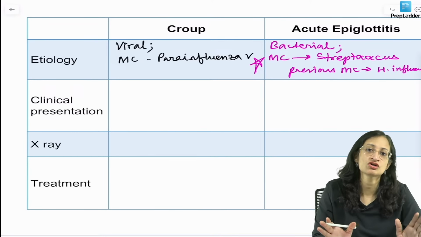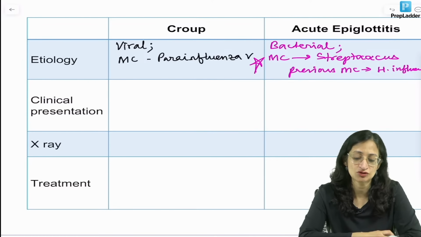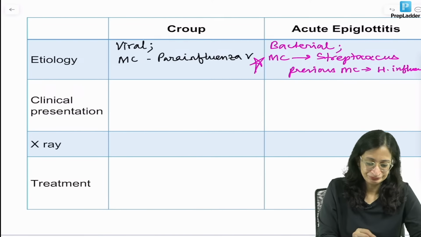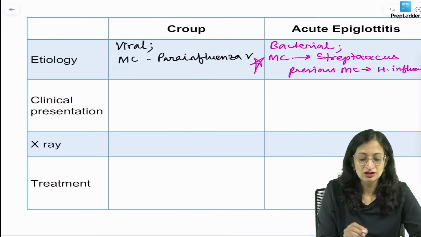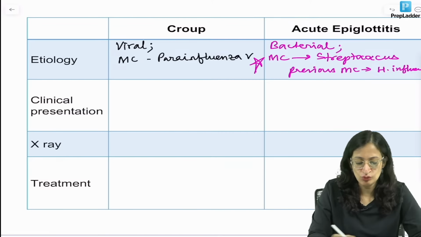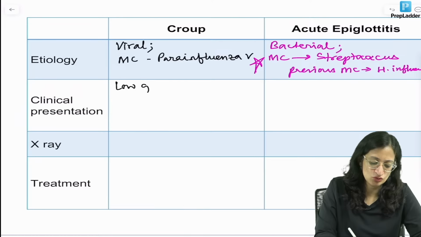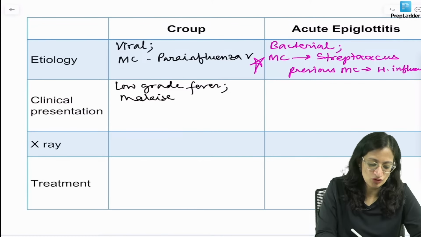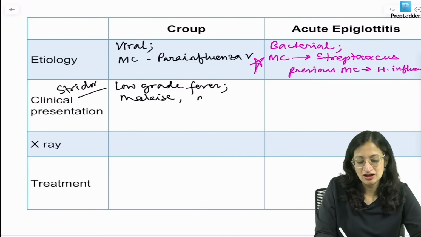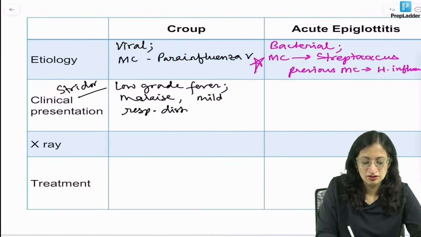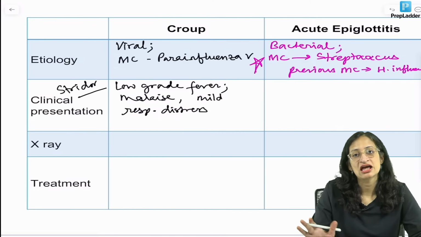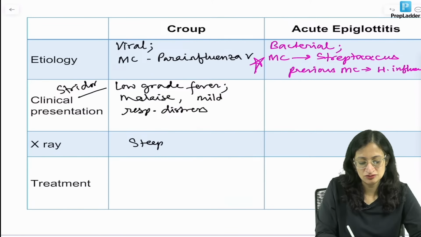So the most common cause now in the vaccinated population is believed to be streptococcus. Okay. Now clinical presentation. Croup, what will happen? Croup is a typical viral illness. So the child will have low grade fever and viral prodromal features like malaise. And there will be stridor, of course, in both croup and acute epiglottitis. The child can have mild respiratory distress. So it is a milder kind of illness. And the X-ray, of course, shows the steeple sign as we saw.